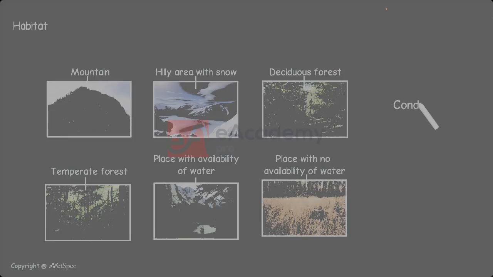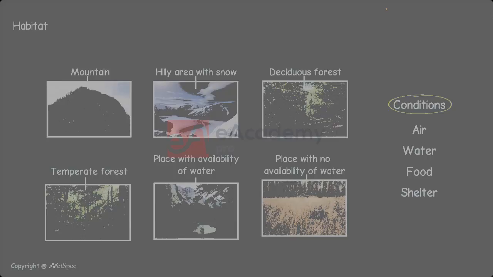The conditions in these habitats are completely different. What are the conditions present in each and every habitat? The basic conditions required for habitat are air, water, food, shelter. These are the basic conditions required for every habitat for the survival of an organism.